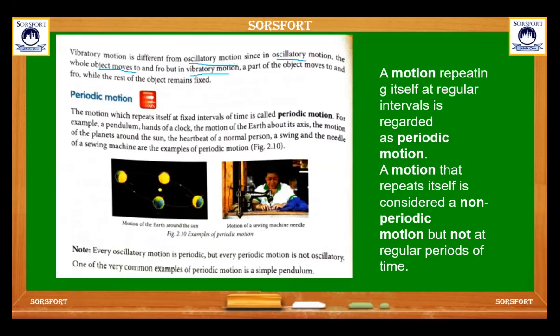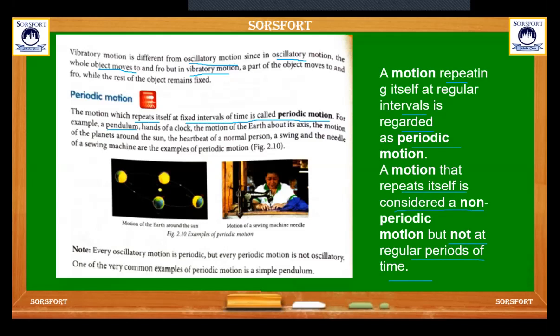Coming to periodic motion, the motion which repeats itself at a fixed interval of time is called periodic motion. A motion repeating itself at regular intervals is regarded as periodic motion. And a non-periodic motion is a motion that repeats itself but not at a regular period of time. Periodic motion, regular time interval; non-periodic, not at a regular time interval.